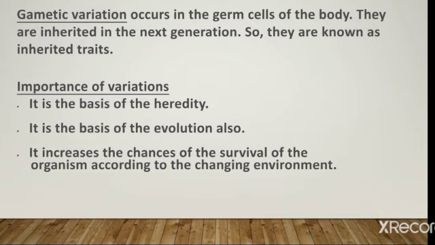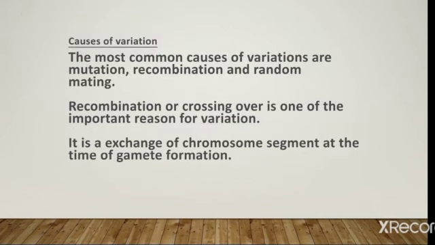Importance of variation. Variation is very important. It is the basis of heredity, meaning transmission of character from parent to offspring. It is the basis of evolution also, and we will study how a new species is formed due to the accumulation of different types of important variation. It increases the chances of survival of organisms according to changes in environmental conditions. These are the important points of variation.